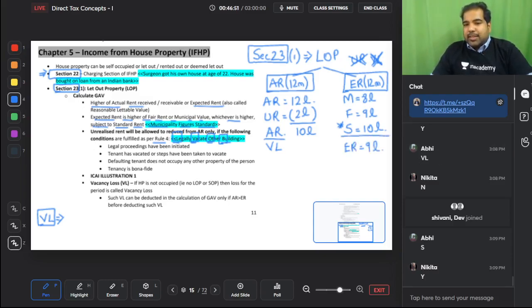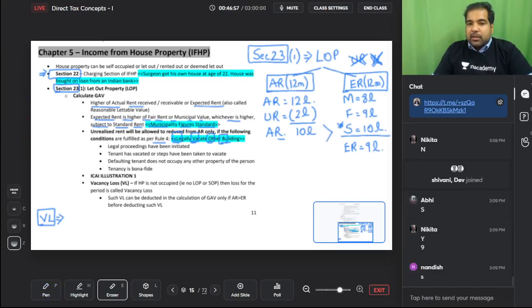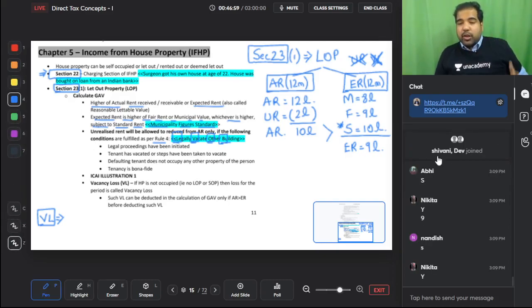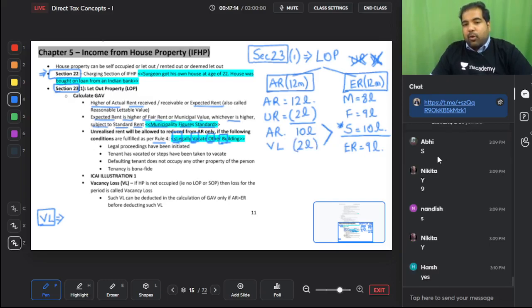What is the ER, guys? Out of these 3 amounts, ER is 9 lakh. Is your AR greater than your ER? Yes. If that is the case, that's the biggest shortcut you will see in house property. If your AR is greater than ER, then can you minus vacancy loss? Yes. If they're equal, you can't minus. Only if your AR is greater than ER, can you minus 2 months vacancy loss? Yes. And then what if it becomes lower than ER? Then you don't even have to see ER, you will have to cancel out ER.